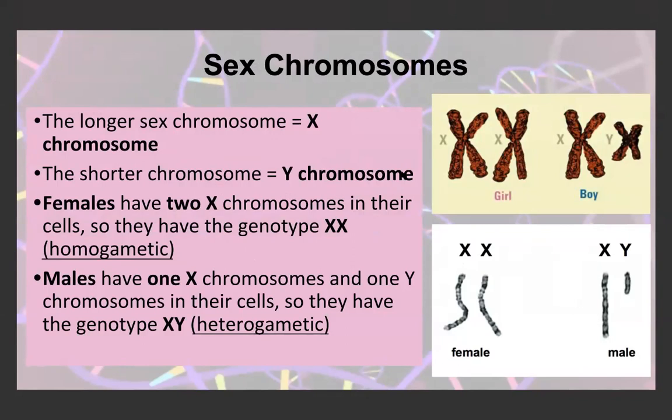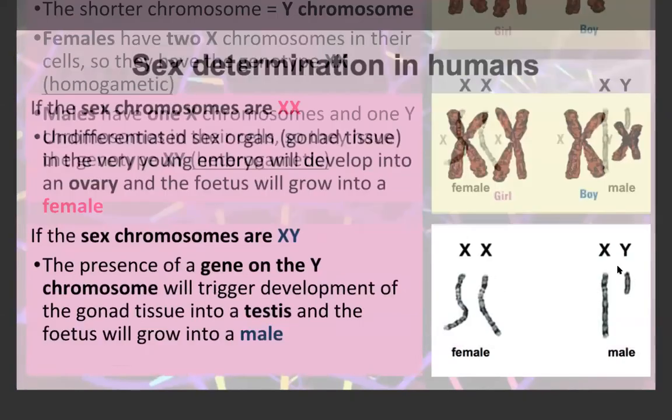A female cell has two X chromosomes, so they are homogametic, and they have the genotype XX. Males have one X chromosome and one Y chromosome, so XY, and we say that they are heterogametic. We can see that the X chromosomes are longer, whereas the Y chromosomes are a lot shorter.